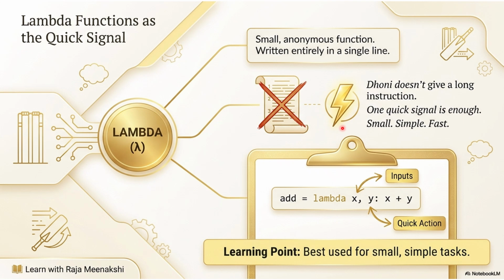Dhoni doesn't give long instructions. Will he speak in paragraphs or like a documentary standing in the ground? He will give a quick signal to his fellow teammates, and they will grasp that and do a better game. So in the same way, our lambda and comprehension, everything will be short and neat. Best used for small, simple tasks.